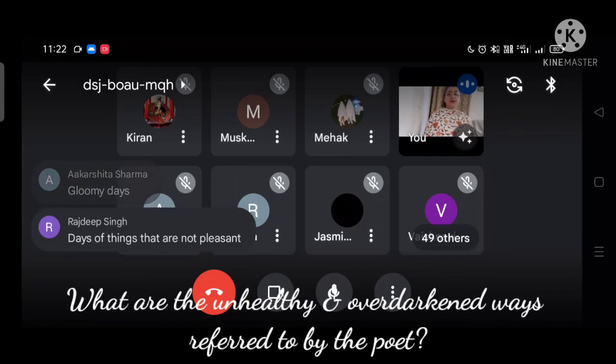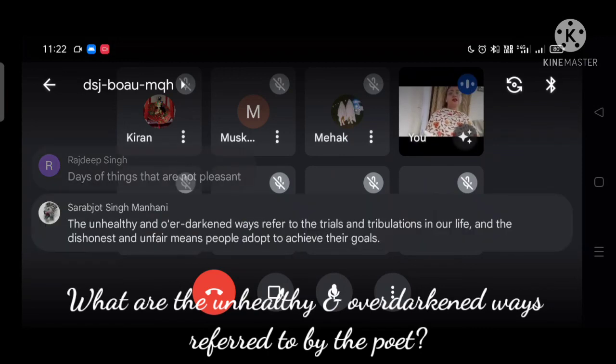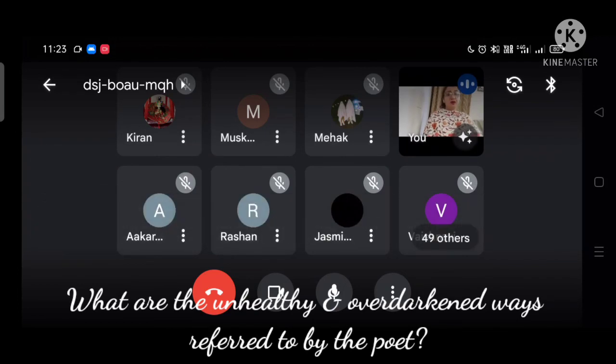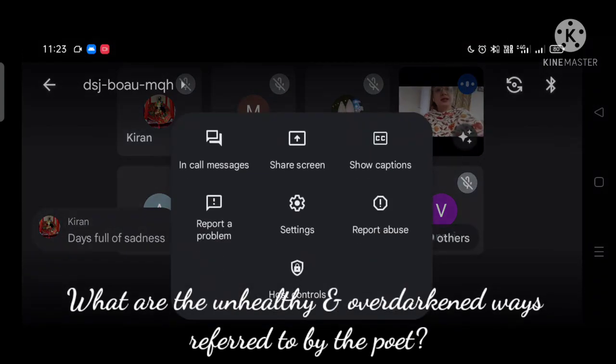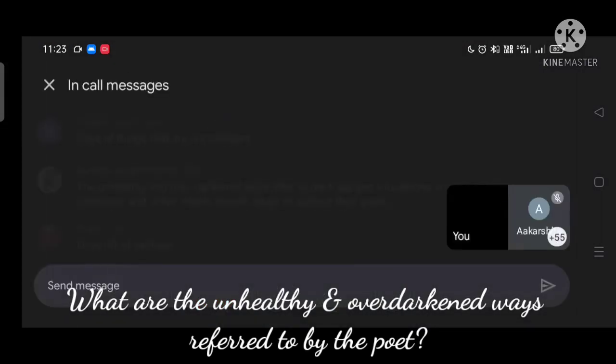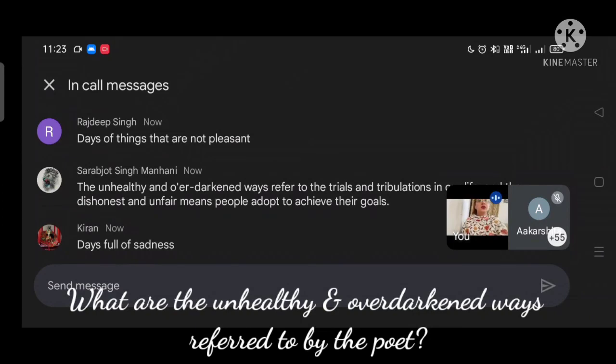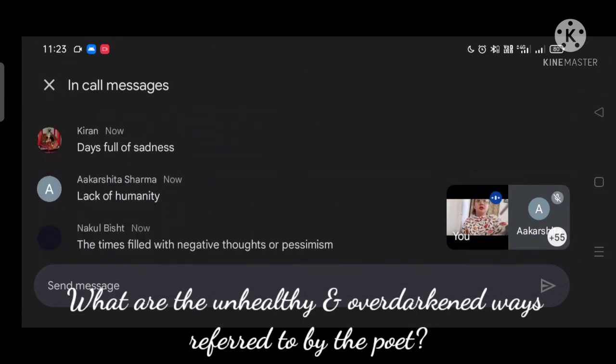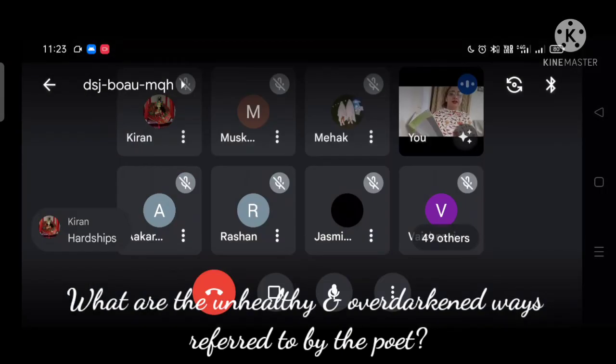These are gloomy days. These are days of things that are not pleasant. The unhealthy refer to trials and tribulations, yes. And the dishonest and unfair means people adopt. People around us, days full of sadness. Basically the difficulties that we find in our life. Dishonest and unfair means people adopt to achieve their goals. Lack of humanity. The times filled with negative thoughts or pessimism. Yes, so these are the unhealthy and overdarkened hardships that we face and find in our lives. Okay.